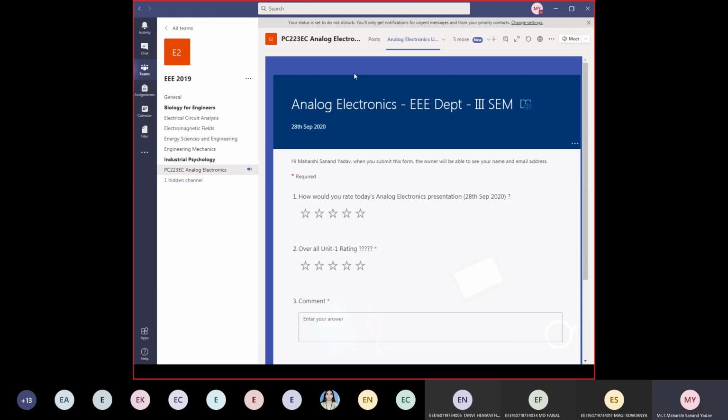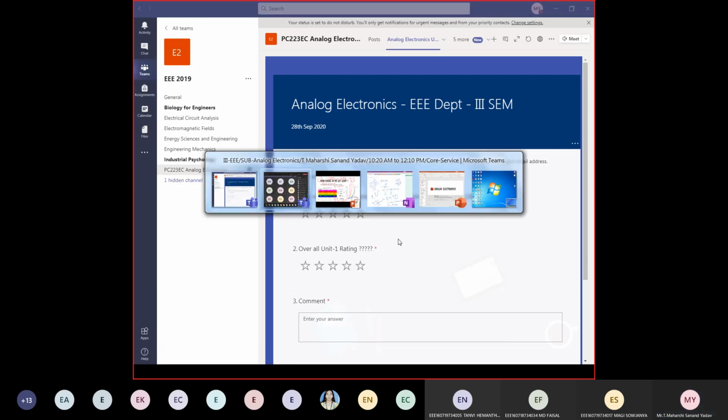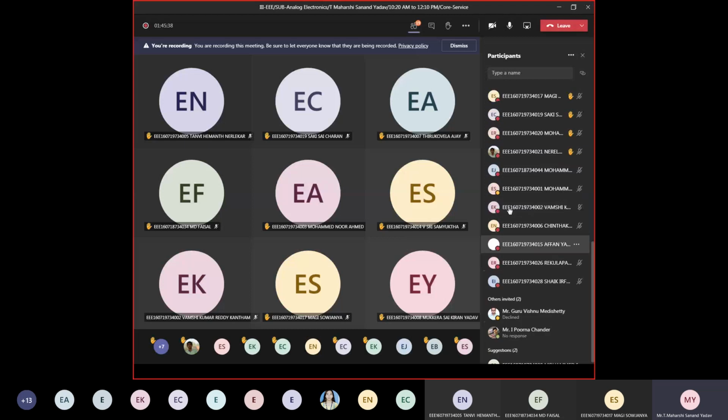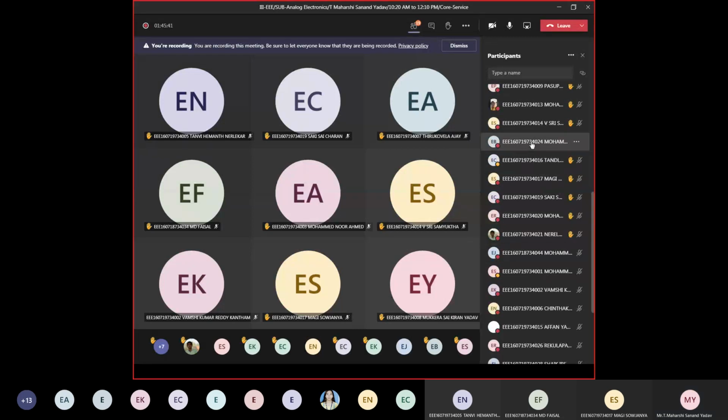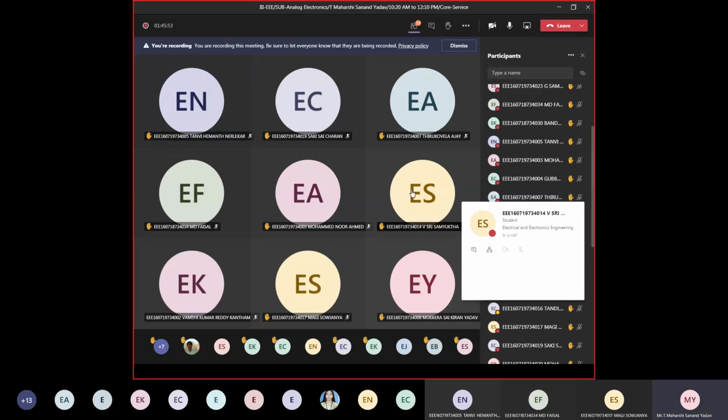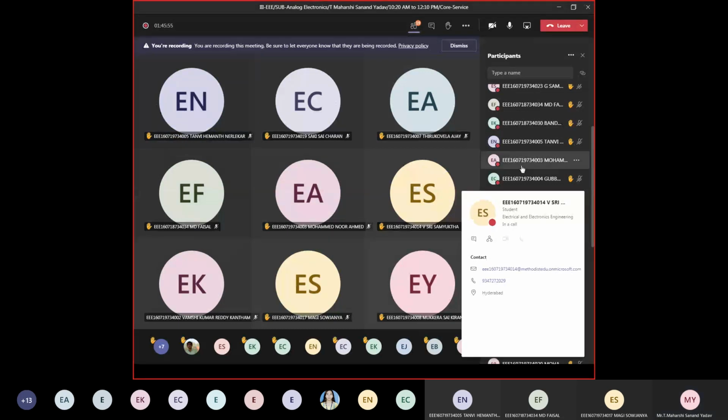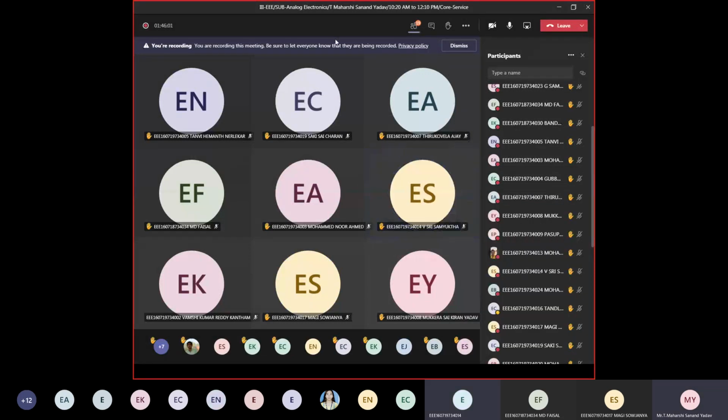If you're having any doubts, let me know, guys, now itself, in unit number 1. Tanvi, any doubts in unit number 1? No, sir. Devika? Samyukta? No, sir. Okay, then in the next class, let us start unit number 2.